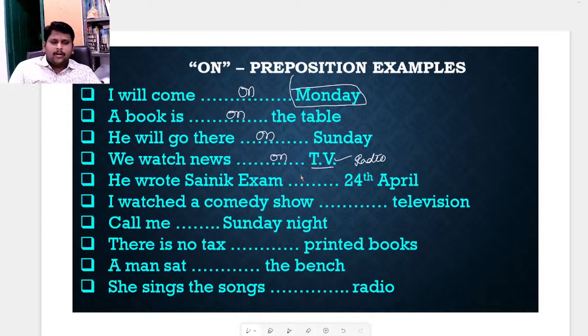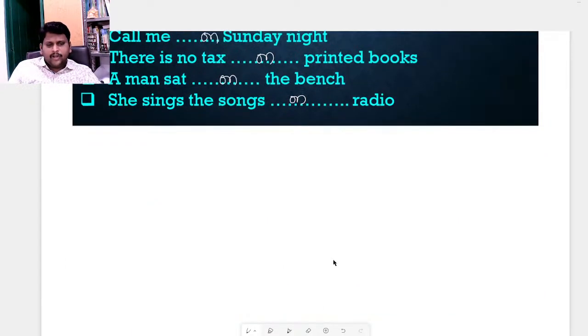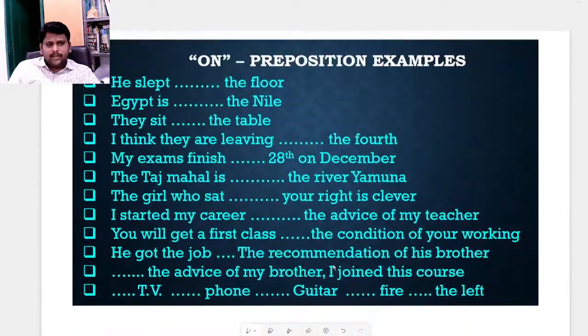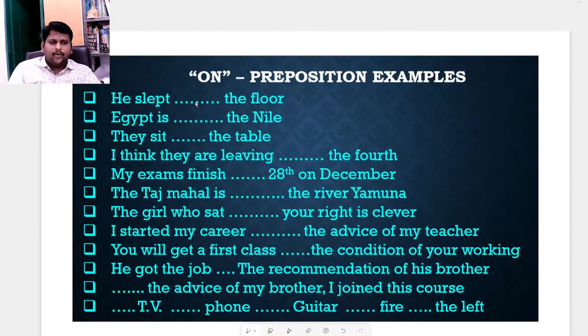It is a date, 24th April. Television on. Sunday night on. Printed books on. Man sat on the bench. On radio. Clear? These are all on. Some more examples. He slept dash floor. He sleeps on the floor, he doesn't sleep inside the floor. Not in the floor, right? Very important.